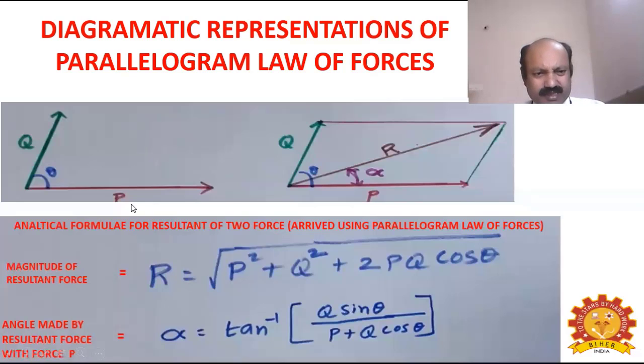Okay. For example, if you represent one force as P and the other as Q, let us consider the angle between them as theta. If you want to find the magnitude of the resultant force, you substitute in this formula: R equals square root of P squared plus Q squared plus 2PQ cos theta. Similarly, if you want to find the angle made by the resultant force with the first force, you can use the formula where alpha represents the angle made by the resultant force with the first force. Alpha equals tan inverse of Q sin theta divided by P plus Q cos theta.